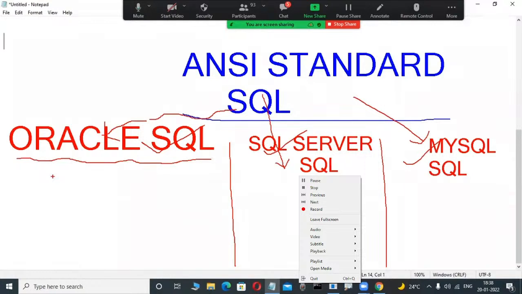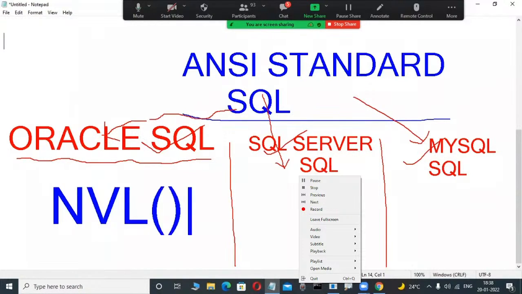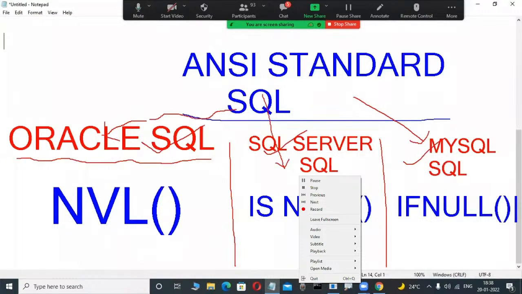And functions are also different. Suppose we handle null values: on the Oracle side, NVL is the function. But if I use the same function in SQL Server, does it work? No, not working, because that is a different language. In SQL Server, ISNULL is the function used for handling null values, since arithmetic operations performed on null values again become null. In MySQL, IFNULL is used for handling null values in arithmetic operations. That's why functions are totally different.